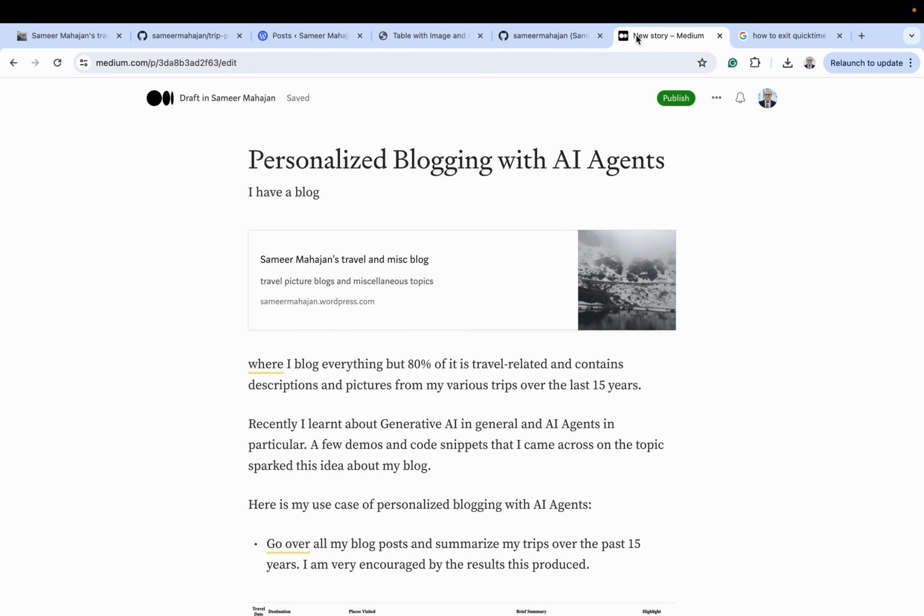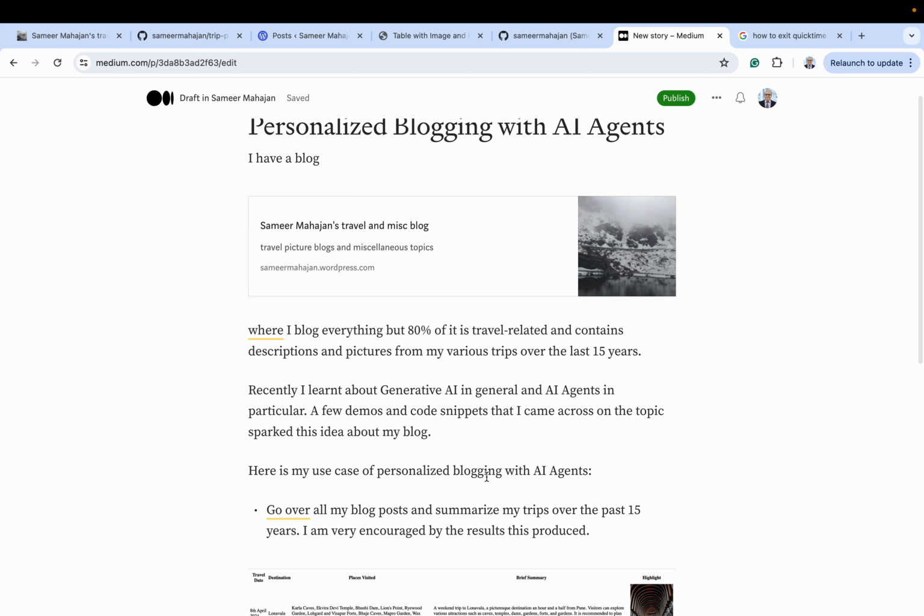Recently, I also learned about generative AI in general and AI agents in particular. A few of the demos that I saw and the code snippets that I came across, especially by Brandon Hancock around Crew AI, right, inspired me with this idea about my blog. Okay, so here is my use case.